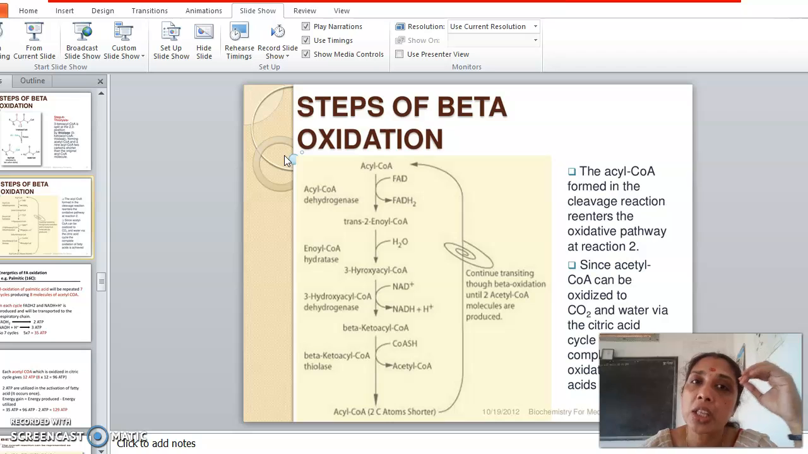Now, this palmitic acid itself can undergo unsaturation. C16 palmitic acid in the unsaturated form we call palmitoleic acid. Palmitoleic acid.